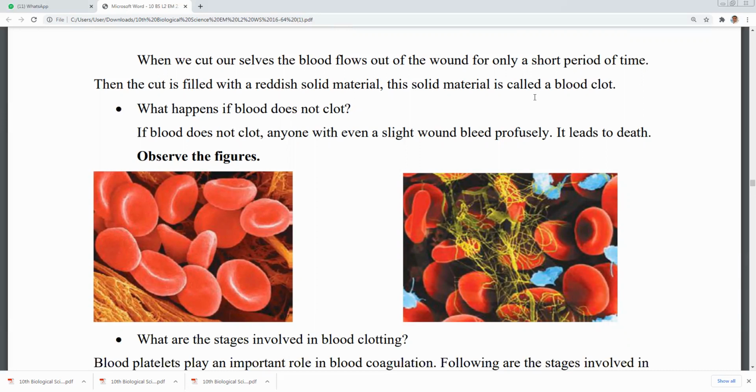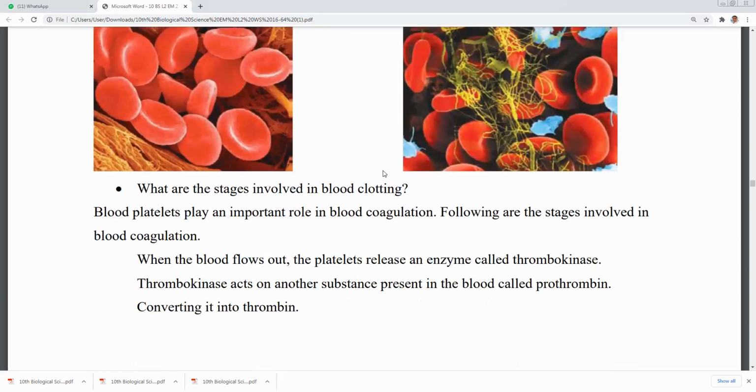Blood platelets participate in the clotting of blood whenever bleeding takes place during injuries. So what happens if the blood does not clot? Whenever we are injured, if the blood does not clot, what happens? We lose a large percentage of blood. Due to loss of blood we will die. So after injury, after some time the blood must clot in the injured part. To clot in the injured part, a special cell should play a major role. Those cells are called thrombocytes or blood platelets.